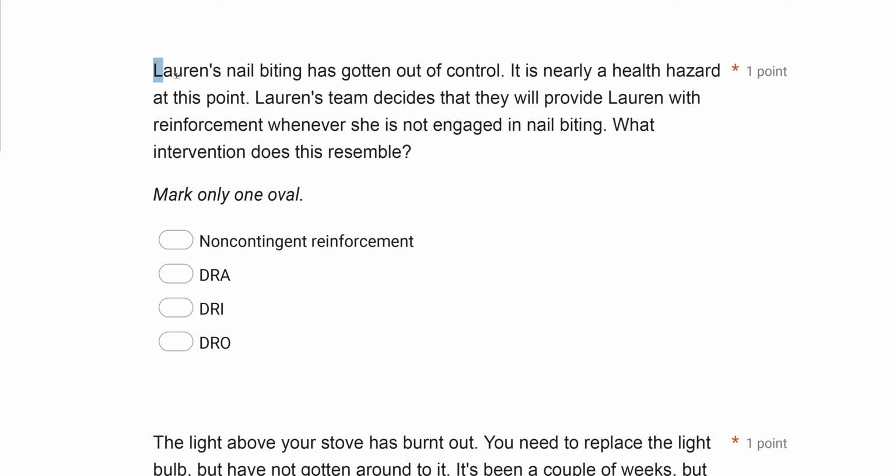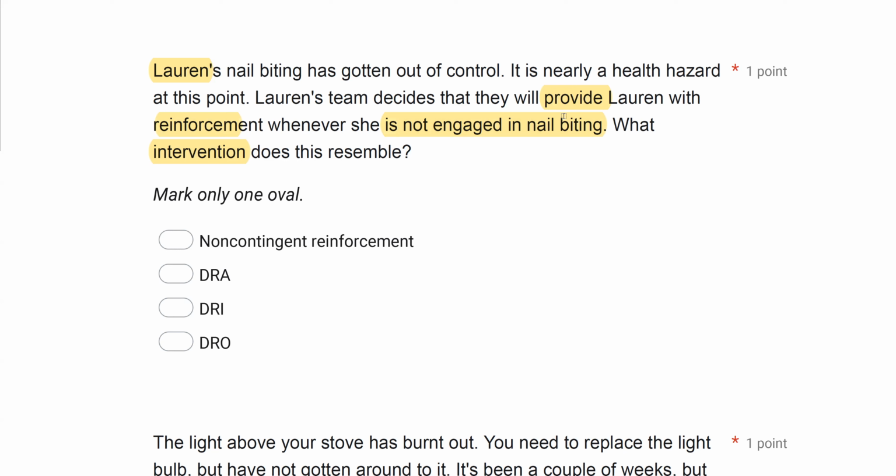Well, we're looking at Lauren and her team, and the question is asking about the intervention that the team is using. So Lauren is biting her nails. The team says they're going to provide Lauren reinforcement. And here's the key: when she is not engaged in nail biting. So this is clearly differential reinforcement because we're reinforcing something, putting other things on extinction.